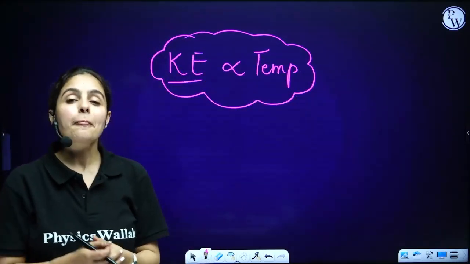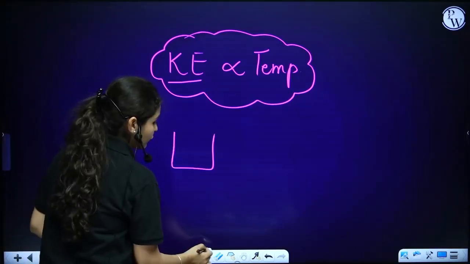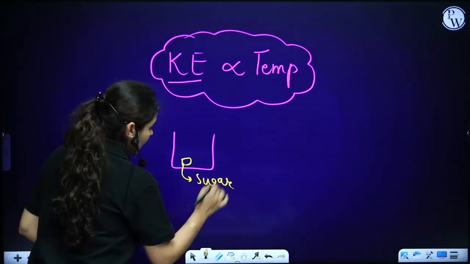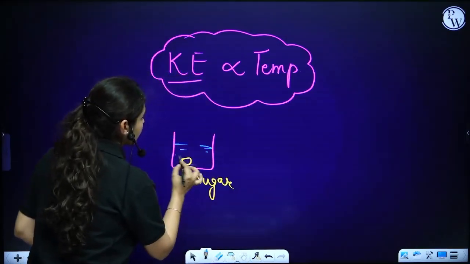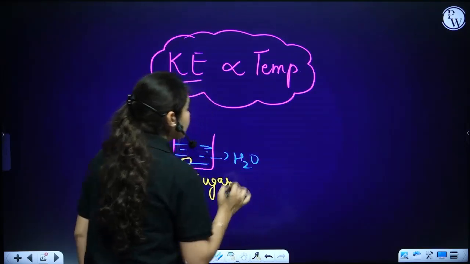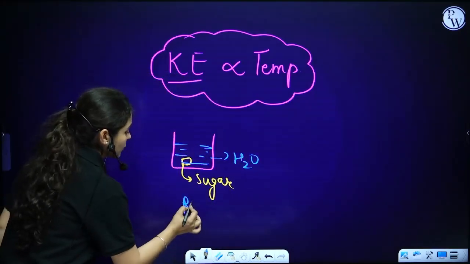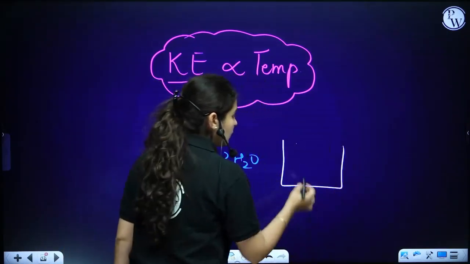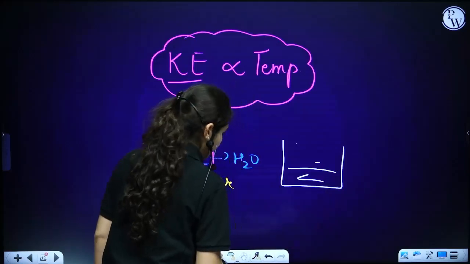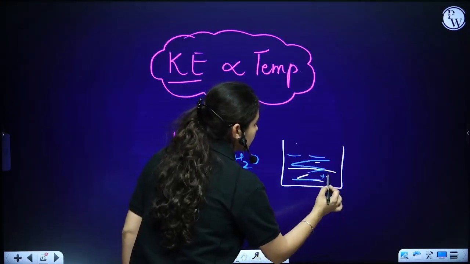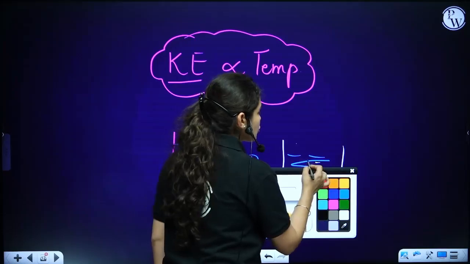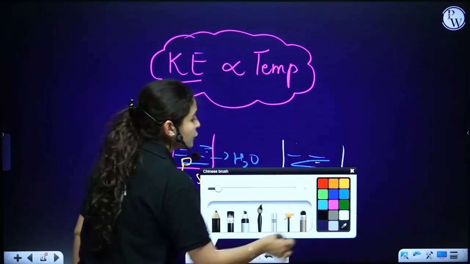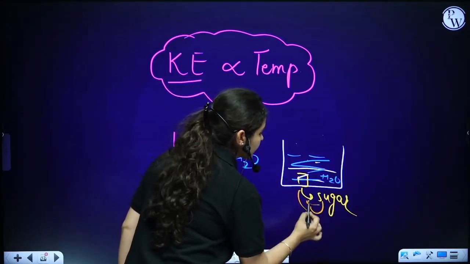For example, I have a beaker with a sugar cube in it, right? This is a sugar cube and this beaker is filled with water. This is at room temperature. I'm talking about room temperature dissolution. Now I take one more beaker with the same amount of water. I've added the same amount of water in another beaker and the same size of sugar cube is also added. But at this point, we are heating this.